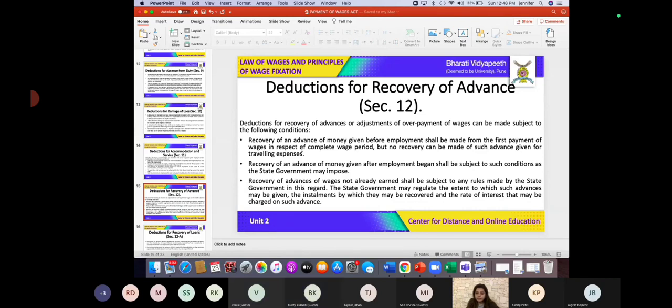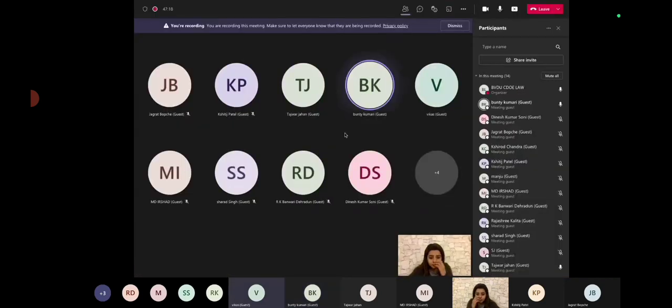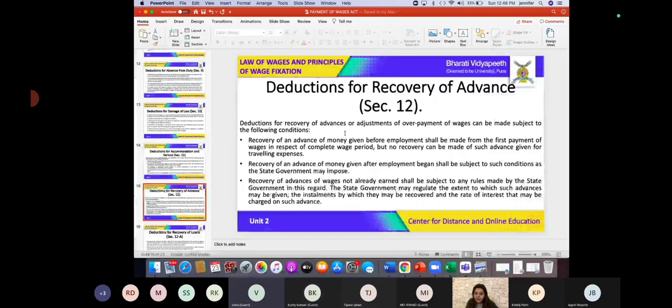Students, are you with me? My question is, if the employee has taken an advance of say 5,000 rupees from the employer, then will the employer have a right to that 5,000 rupees? Will he have a right to take back that 5,000 rupees or no? Or is it a gift or a charity? Yes, ma'am. So he will definitely have a right, right?